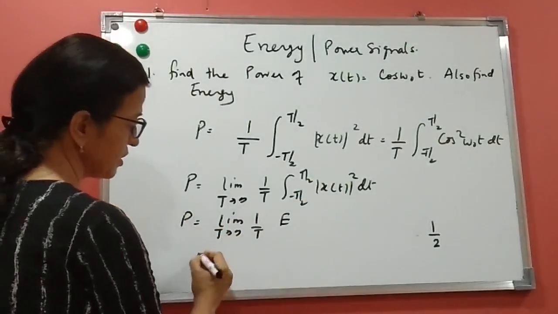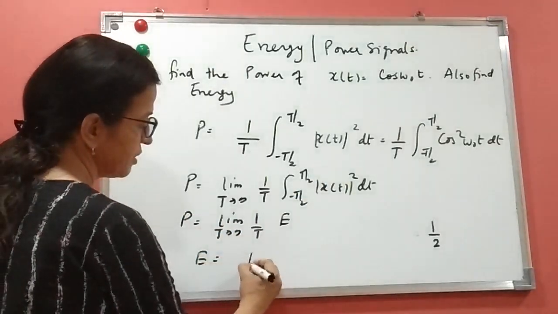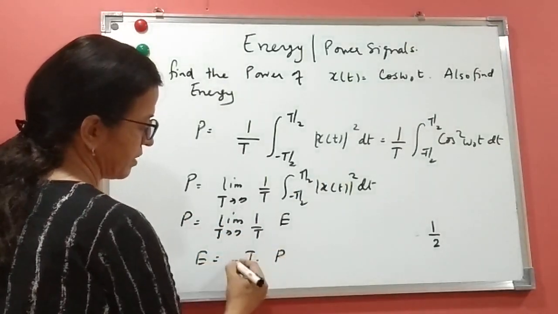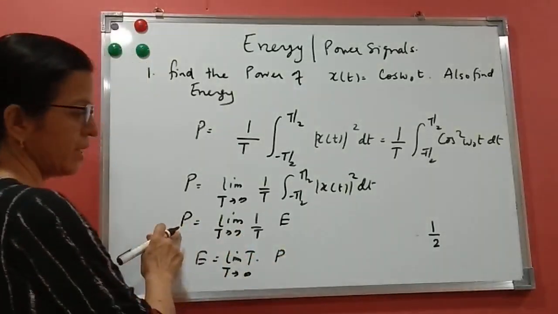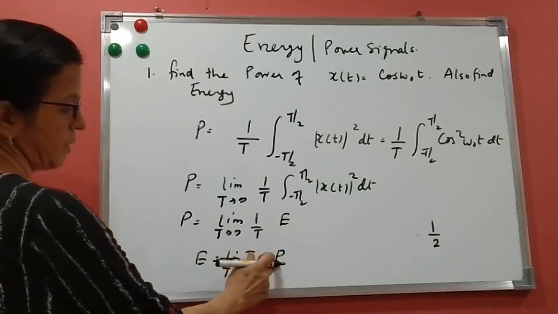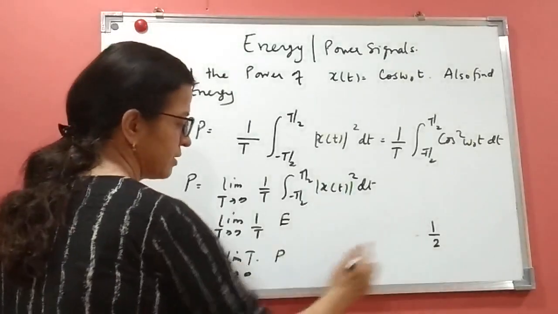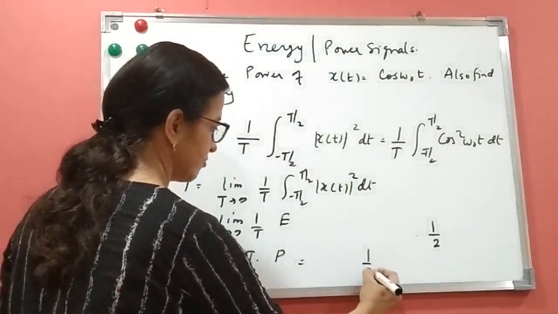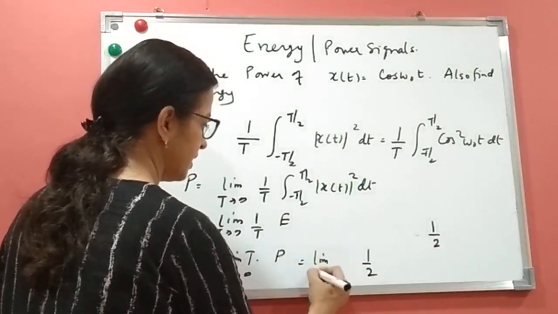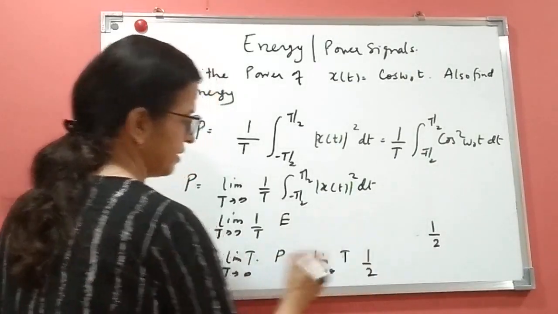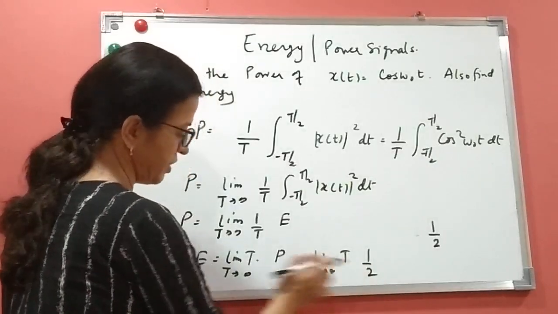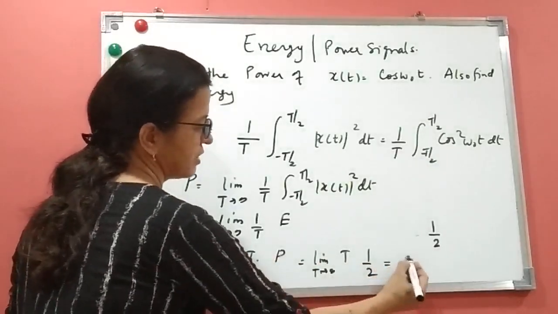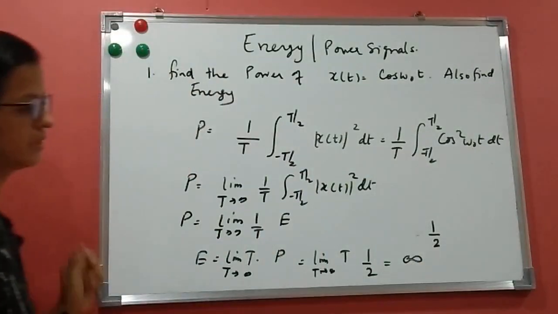Now if I write energy, what will be energy? Energy will be t into power, with limit t tends to infinity. This will go to this side, it's t into power. What is the power value we got? We got power as half, and limit t tends to infinity of t. So, a finite number times infinity, now we can put the value of t as infinity. What is energy? Energy is infinite.